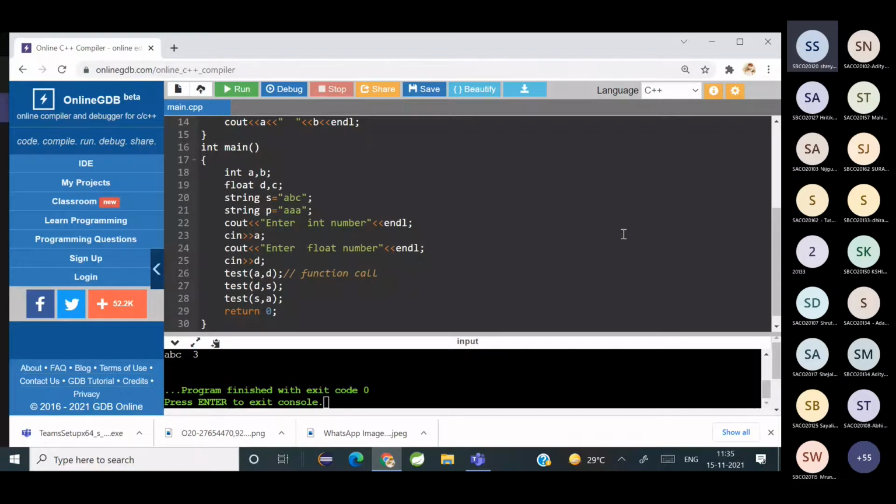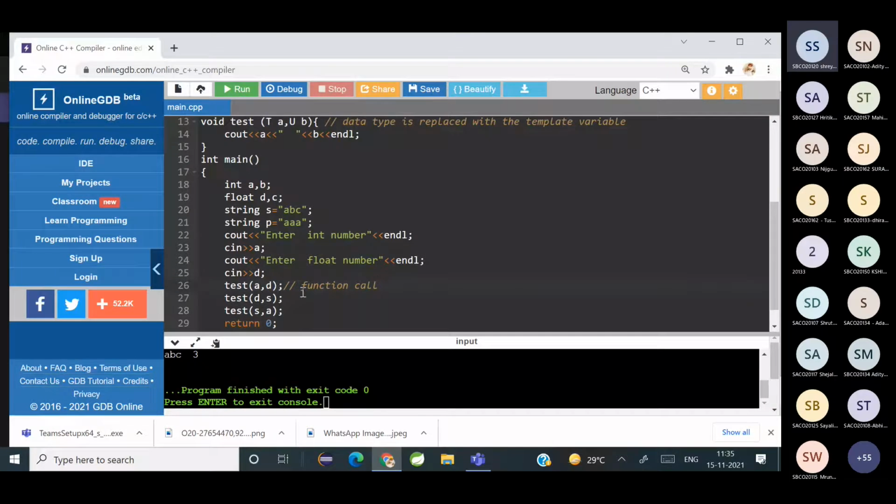Any doubt? Is it clear? Yes, ma'am. Suppose, as we have done the calculator program, I can change it that way.